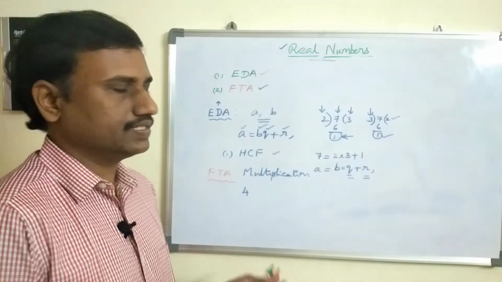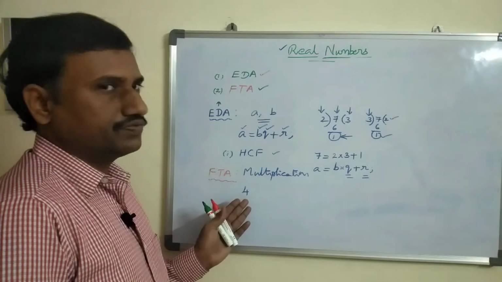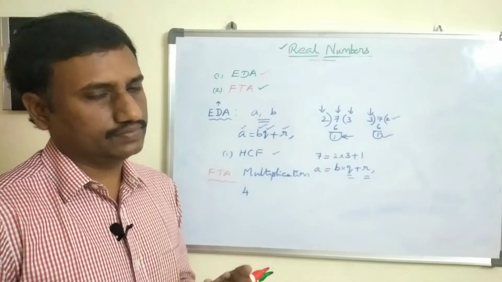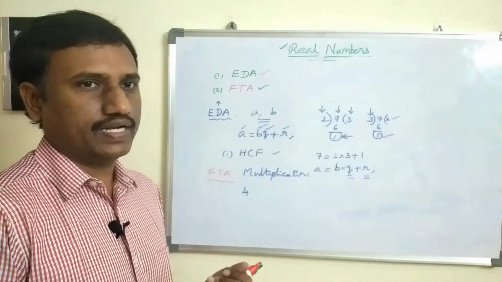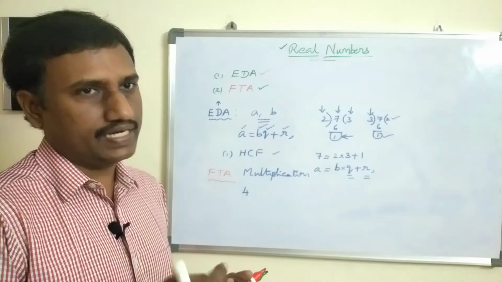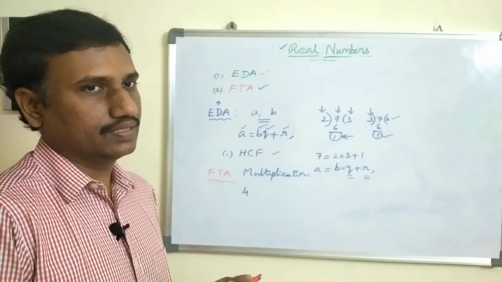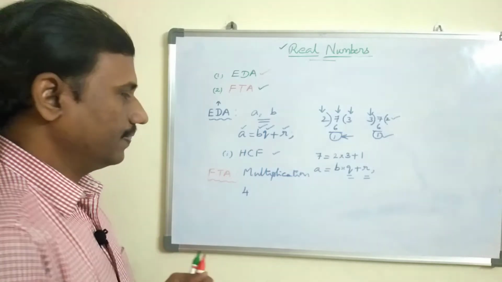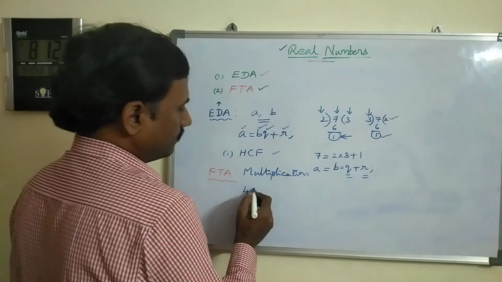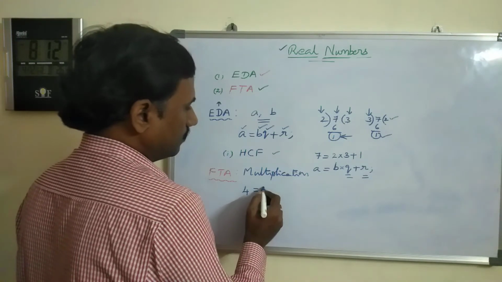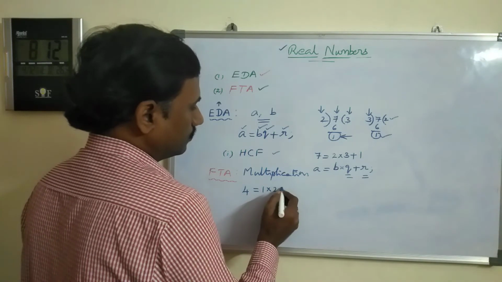Factors means just find the numbers which divide 4 exactly. One divides every number, so 1 is a factor, and every number itself, so 1 and 4 are fixed. Then what is the extra number? 2. 2 2s are 4. That means here 4 we can write as 1 into 2 into 2.